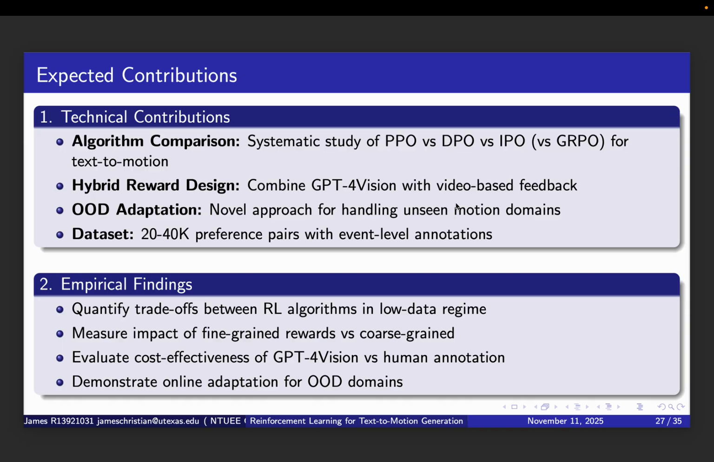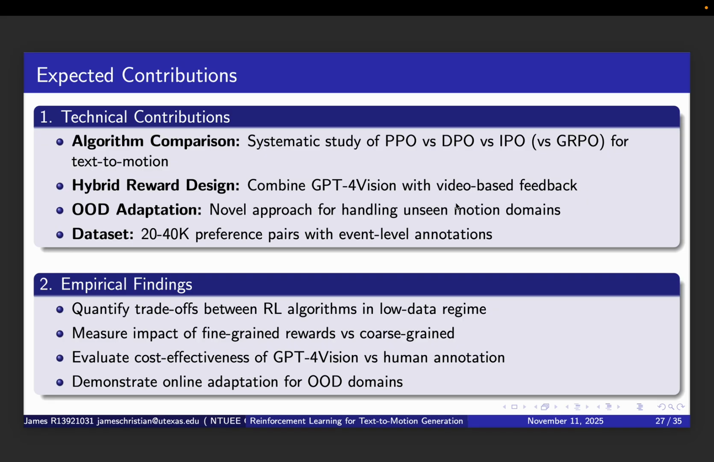Let me summarize our expected contribution in three categories. First, technical contribution. We will provide a systematic algorithm comparison, starting with PPO versus DPO versus IPO and possibly GRPO for text-to-motion. No prior work has done this comprehensive comparison. We will demonstrate hybrid reward design that combines GPT-4 vision with video-based feedback. We will show a novel OOD adaptation approach for handling unseen motion domains and will release a dataset of 20 to 40 preference pairs with event-level annotations.